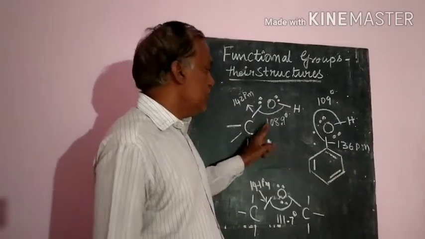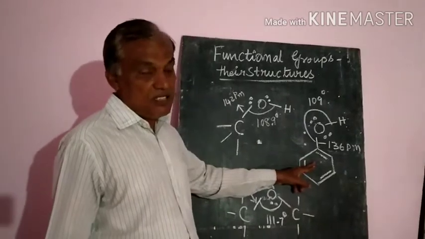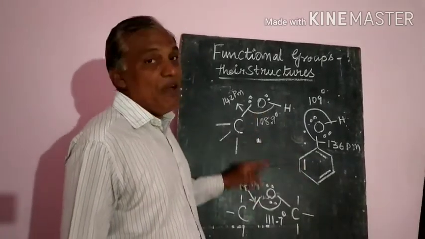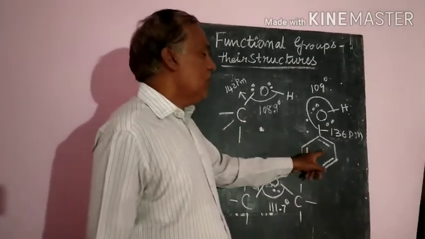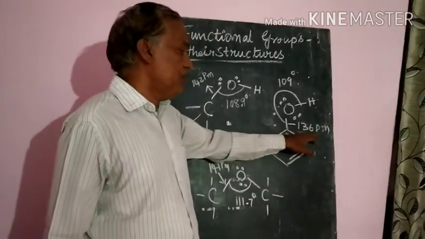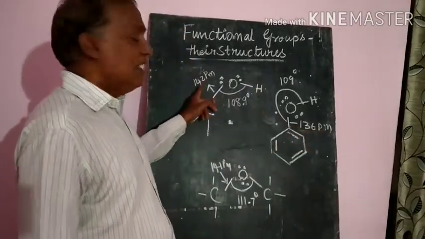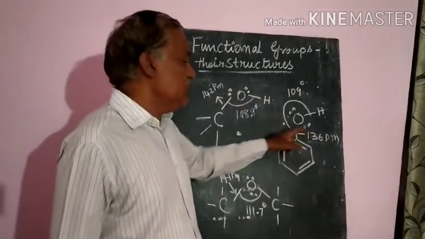So comparing these two, they may ask about the bond length, and comparing these two, they may ask about the bond angle. Here the bond length is 136 picometers. It is less than the alcohol. What is the reason? Two reasons are there.